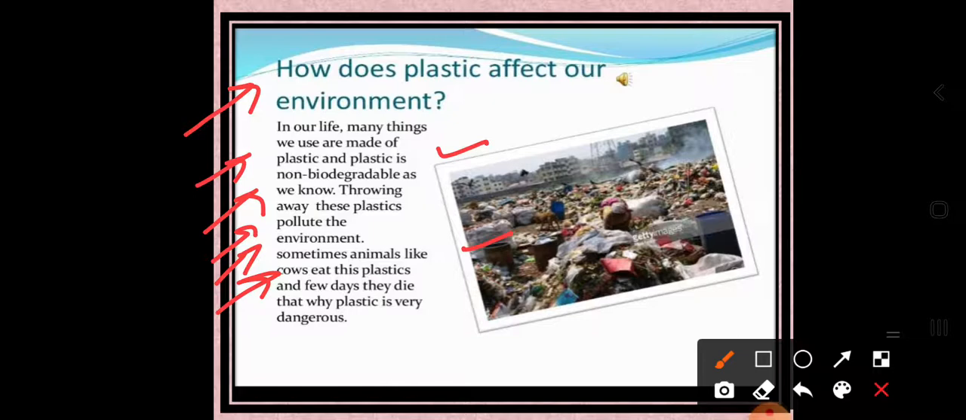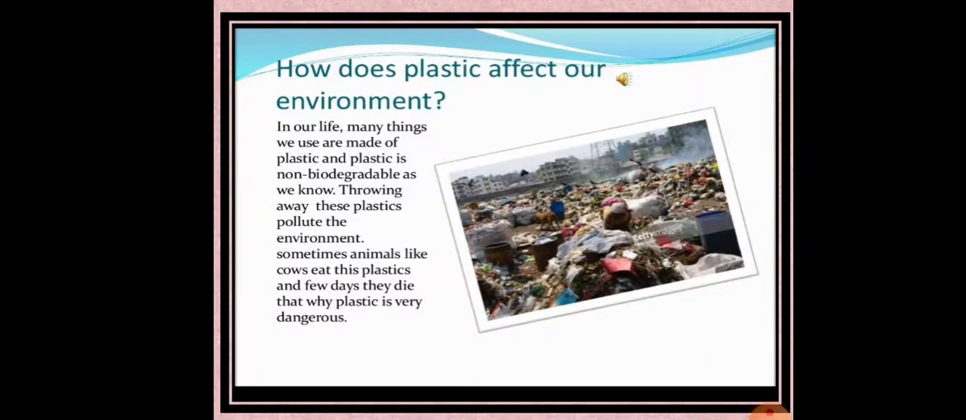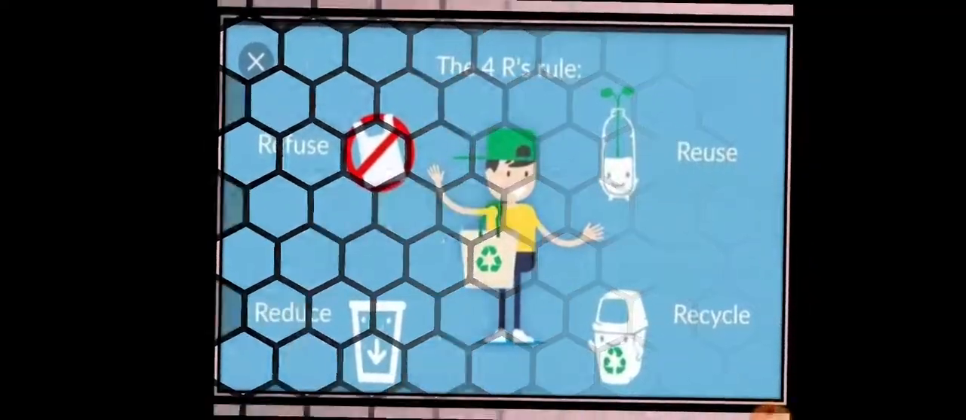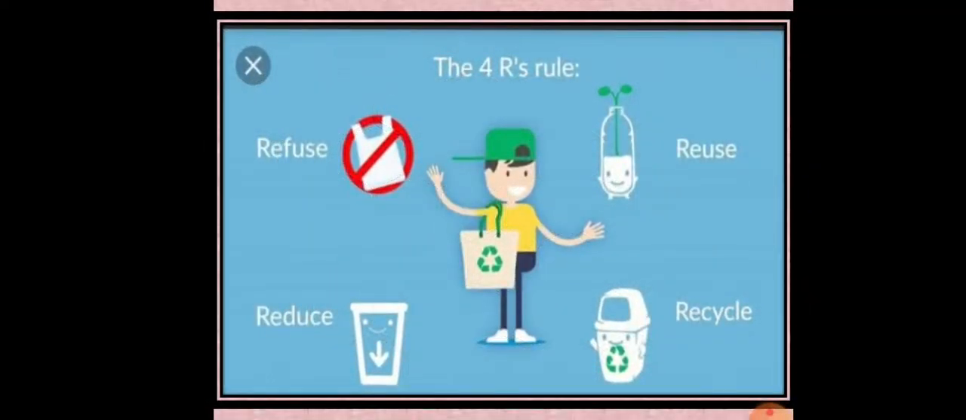So these are some things that affect our environment. Okay, so it affects the natural material in our nature. So these are some effects of using plastics. So how can we prohibit the use of plastic?